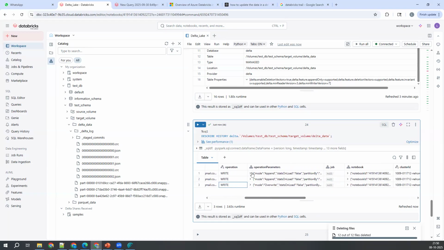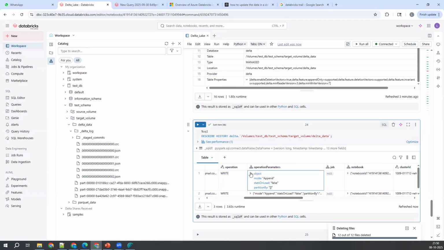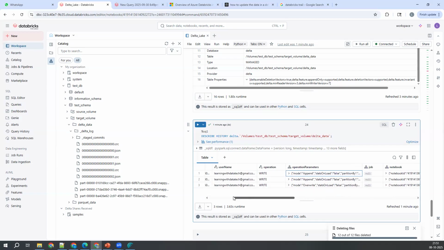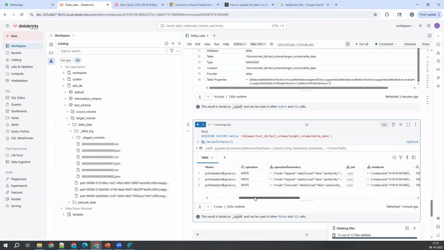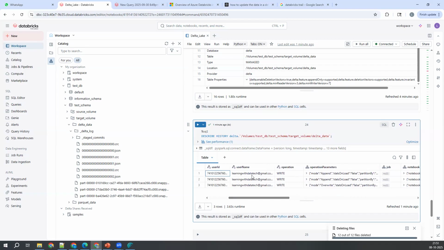So the operation or transaction related data we can see here. What is the mode here? Append operation we have done. Even in real time, append operation is nothing but insert. Who inserted that? The username and user ID we're getting here. In real time also, if you do something on the table, it will be captured here. Be careful if you delete something. No problem, even if you delete something, we can retrieve it easily. Don't worry about that. But if you say I did not do anything on the table, they'll catch you easily.